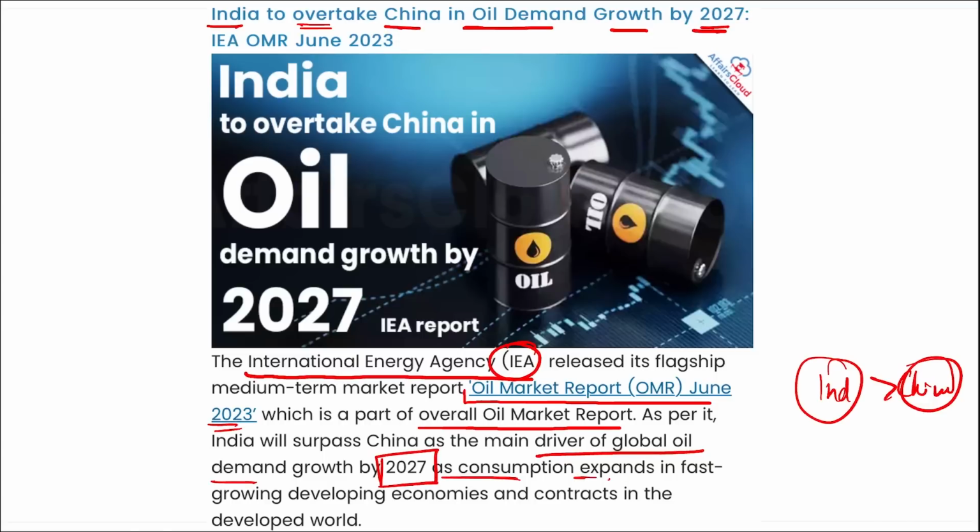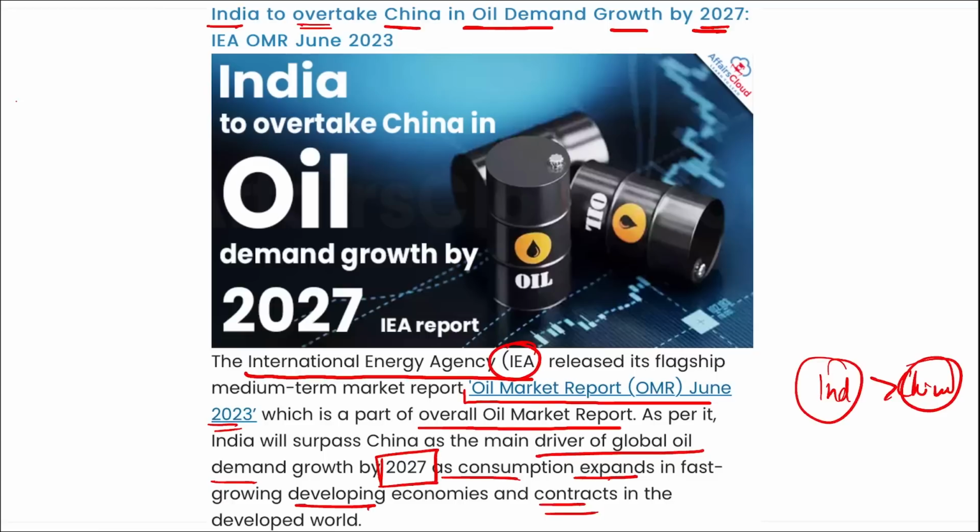As consumption expands in fast growing developing economies, the contracts in the developed countries have also been changing, and with the change in the pace of manufacturing, most companies all around the world are preferring India as a destination for production. And if production is increasing in India, then definitely the consumption of power will increase, and so the consumption of oil increases.